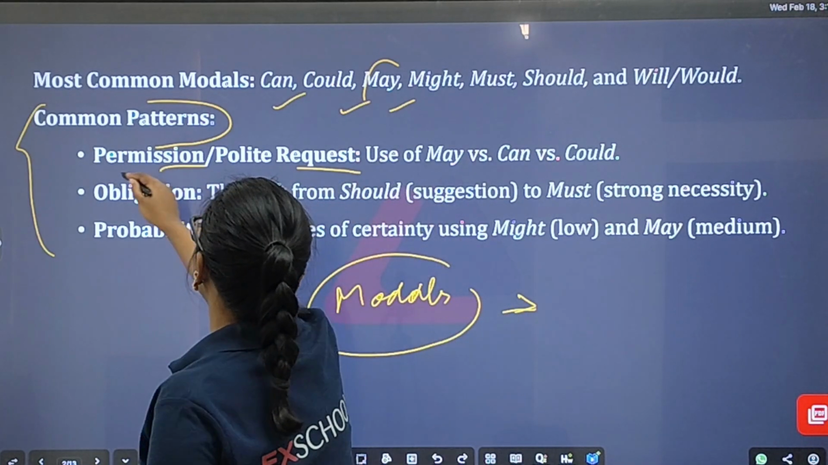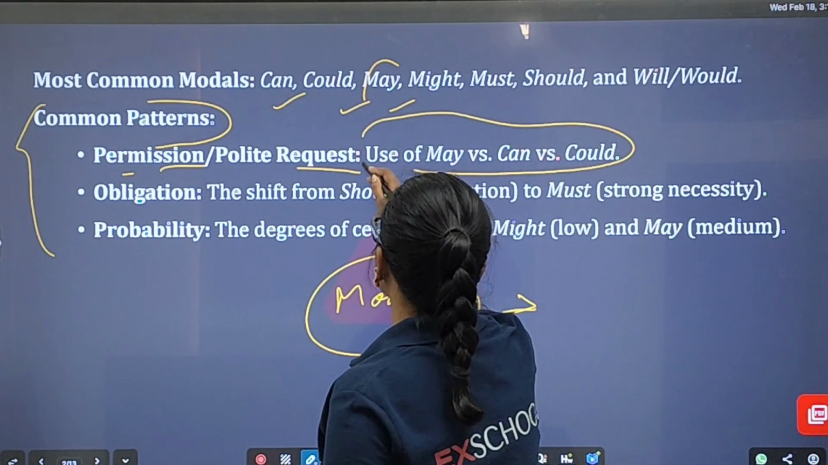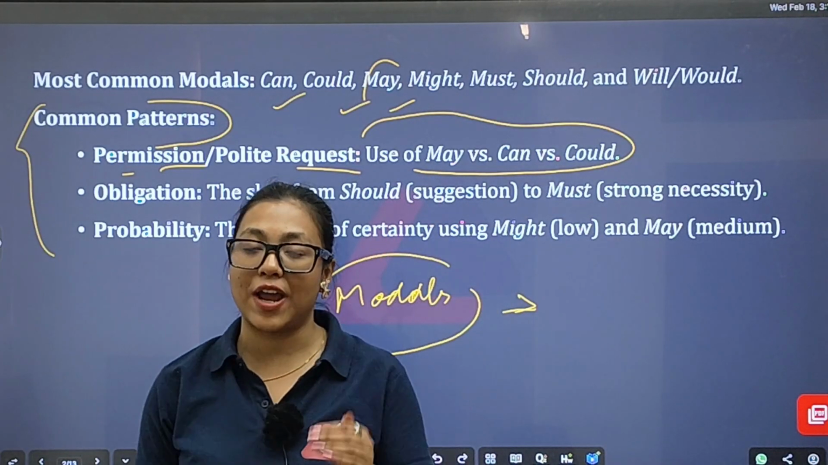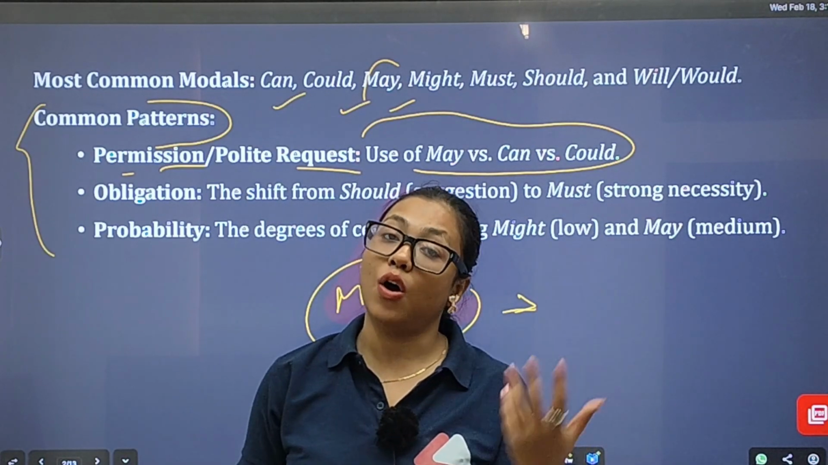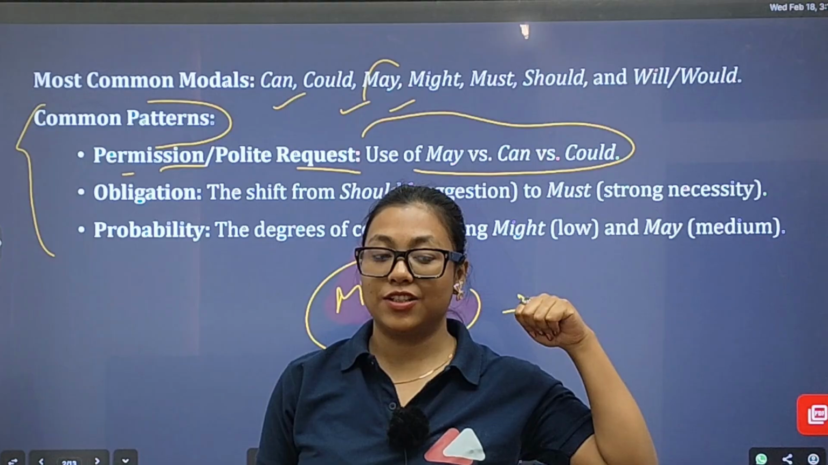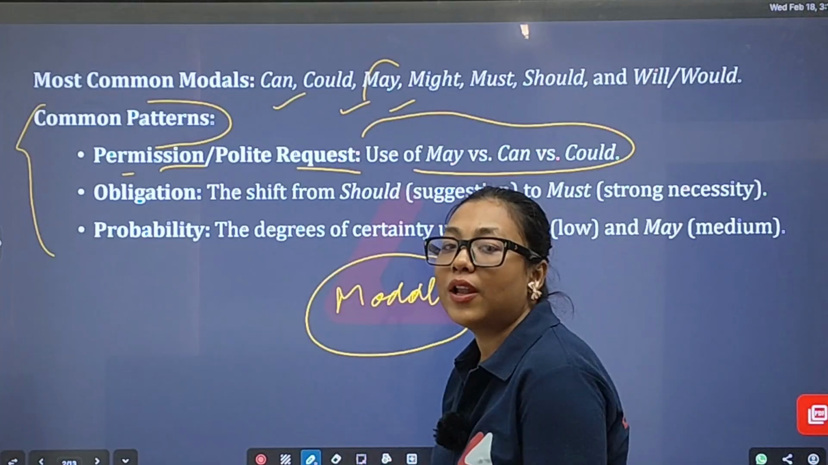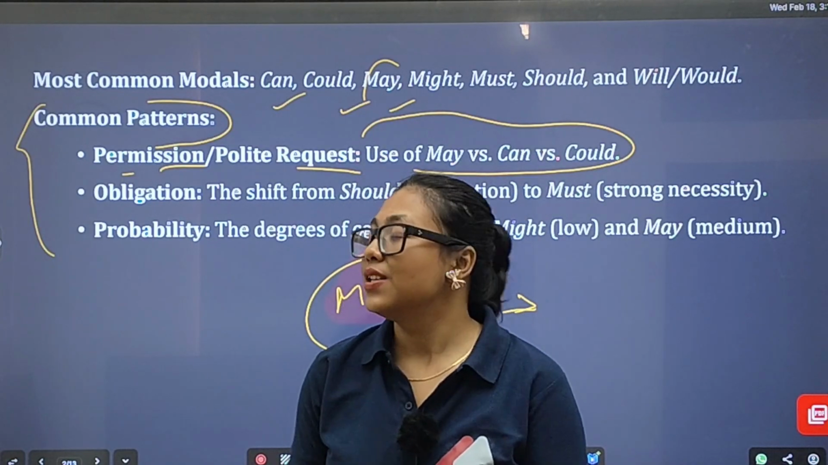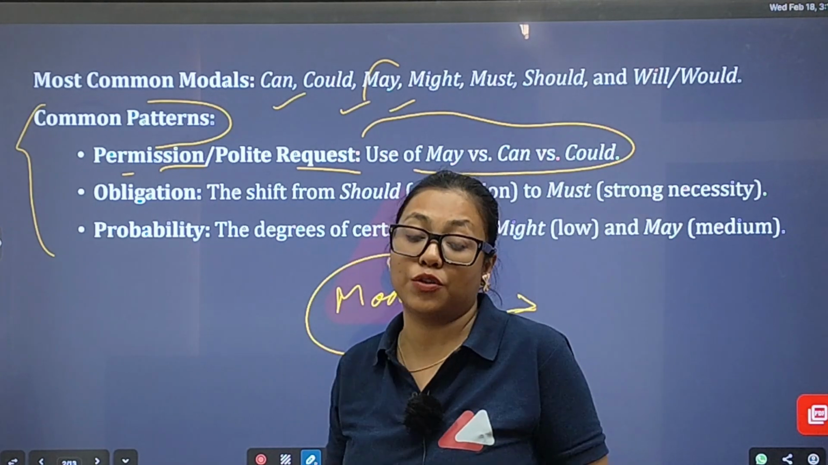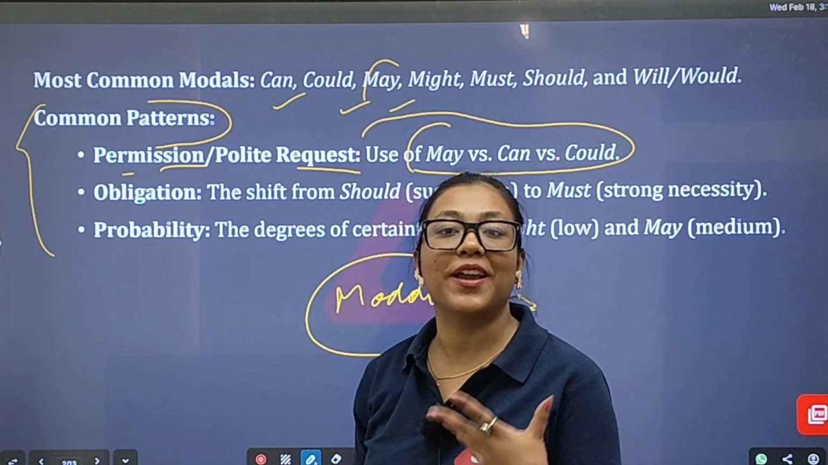Permission and polite request. Use of may versus can versus could. Okay, use of may जब polite way में होता है, whenever you are trying to enter a particular classroom, suppose the teacher has already entered that classroom and you are just outside of the classroom, how are you going to enter? Definitely you are going to ask that particular teacher, right? In a polite way you have to ask that teacher. Now you just want to enter the particular classroom, definitely you are going to use may, right? May I come in, isn't it? May I come in, sir, isn't it?